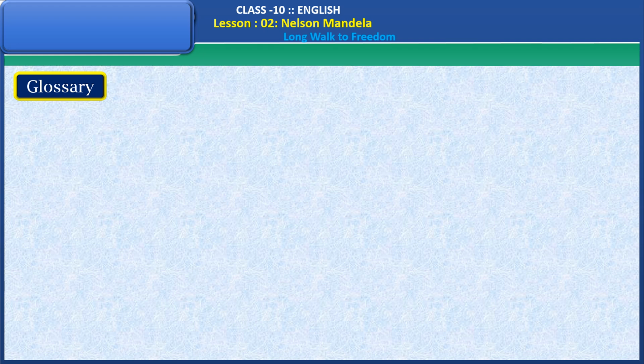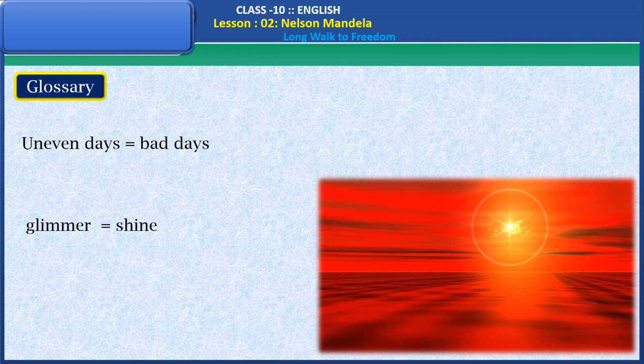Let's see a glossary here. Uneven days, it means bad days. Glimmer, it means shine.